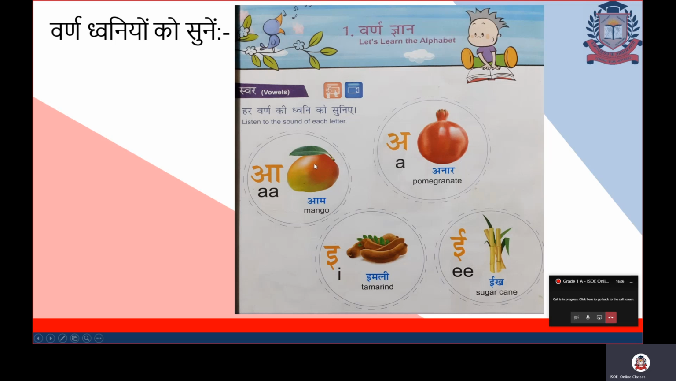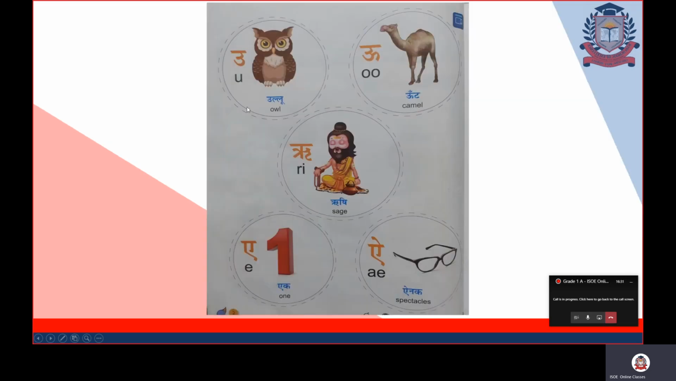Fine. Speak after me once again. अ से अनार, आ से आम, इ से इमली, ई से ईख. There are two ways to speak this letter. Either you will call it badi ee or ee. Okay, stretch the voice. After badi ee comes उ. उ से उल्लू, owl. ऊ से ऊंट, camel.